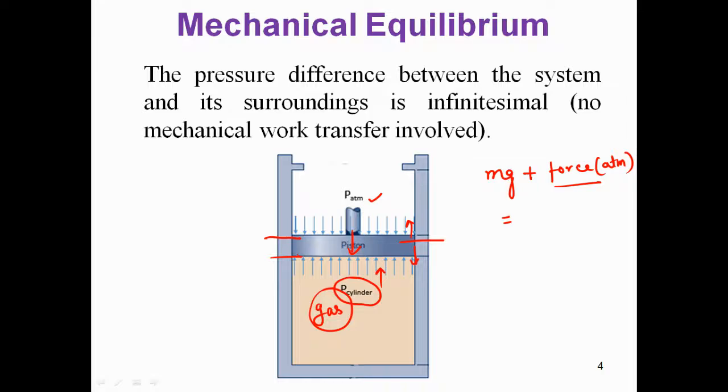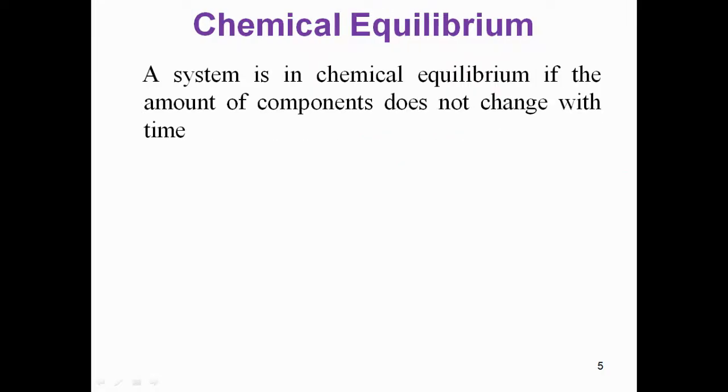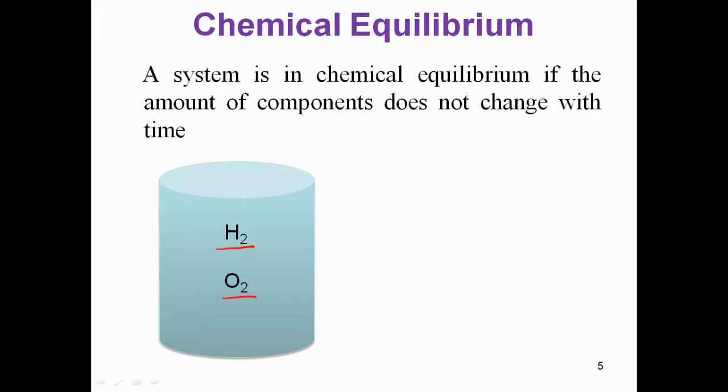Now let's understand the meaning of chemical equilibrium. In chemical equilibrium, the amount of each component does not change with time. Let's understand this with the help of this example. Here there is a closed system, and in this system we have hydrogen and oxygen gas. Now this hydrogen and oxygen can react and form water. It can form water and it can dissociate and form hydrogen and oxygen again.